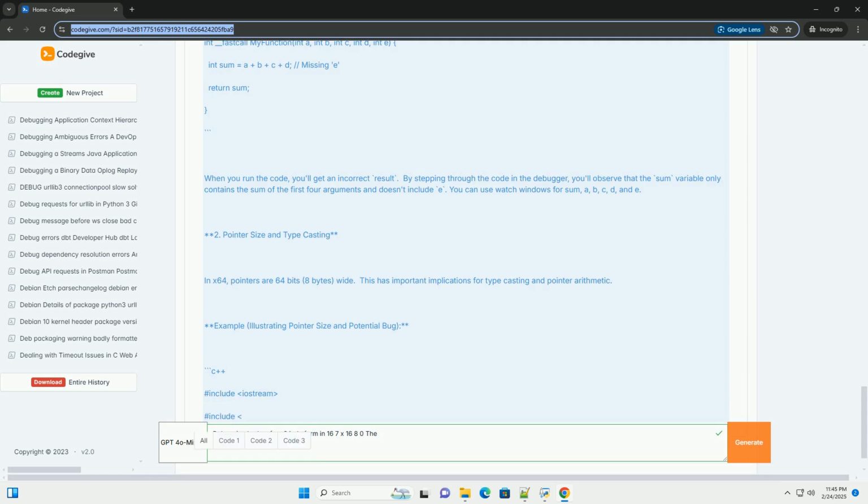Debugging scenario: 1. Set a breakpoint before and after the typecast to uint32_t. 2. Examine variables: in the debugger, inspect the value of ptr and ptr as int. You'll see that ptr is a 64-bit address, while ptr as int is a 32-bit value, and the upper 32 bits of the address have been discarded. Potential bug and how to find it: the example shows that casting a 64-bit pointer to a 32-bit integer type truncates the address.